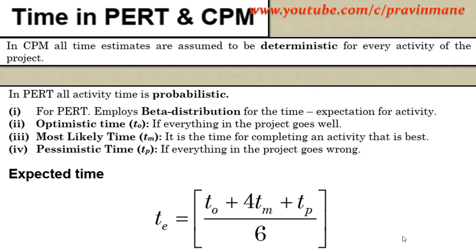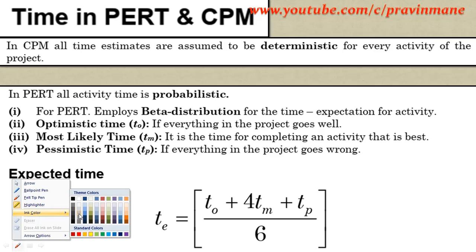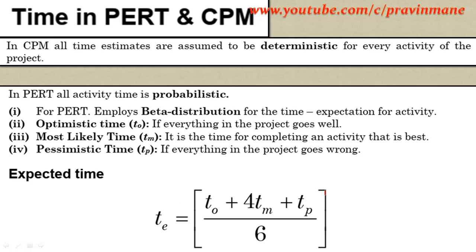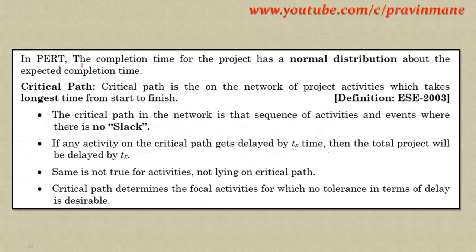Based on these three times, we need to calculate the expected time for each and every activity. So expected time is calculated as T equals TO plus 4TM plus TP, divided by 6, using this formula. So we'll take the highlighter. Then again we'll use red ink color. Then in PERT, the completion time for the project has a normal distribution about the expected completion time.